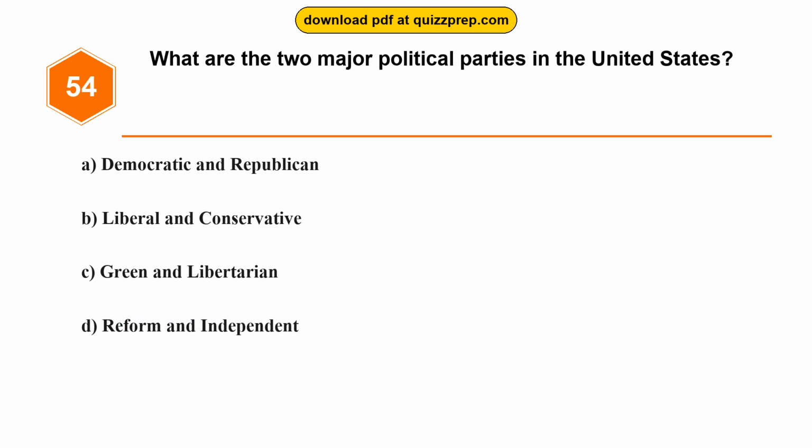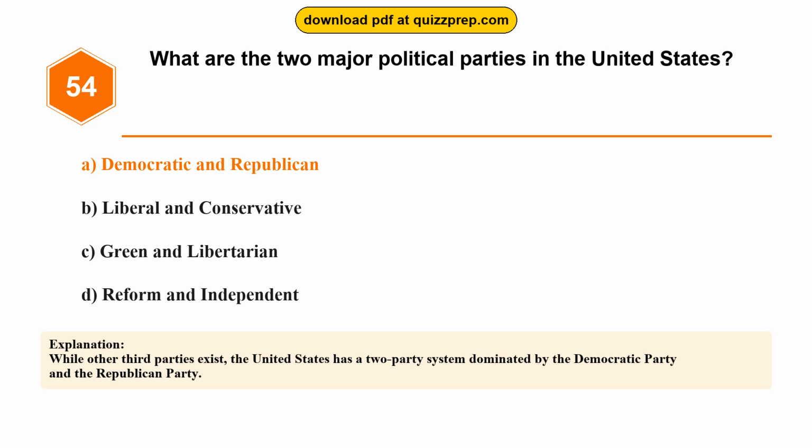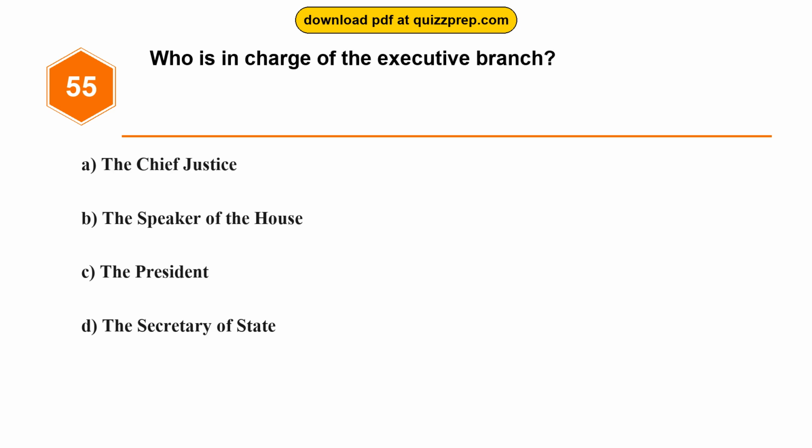Question 54. What are the two major political parties in the United States? Option A, Democratic and Republican. Option B, Liberal and Conservative. Option C, Green and Libertarian. Option D, Reform and Independent. The correct answer is option A, Democratic and Republican. While other third parties exist, the United States has a two-party system dominated by the Democratic Party and the Republican Party.